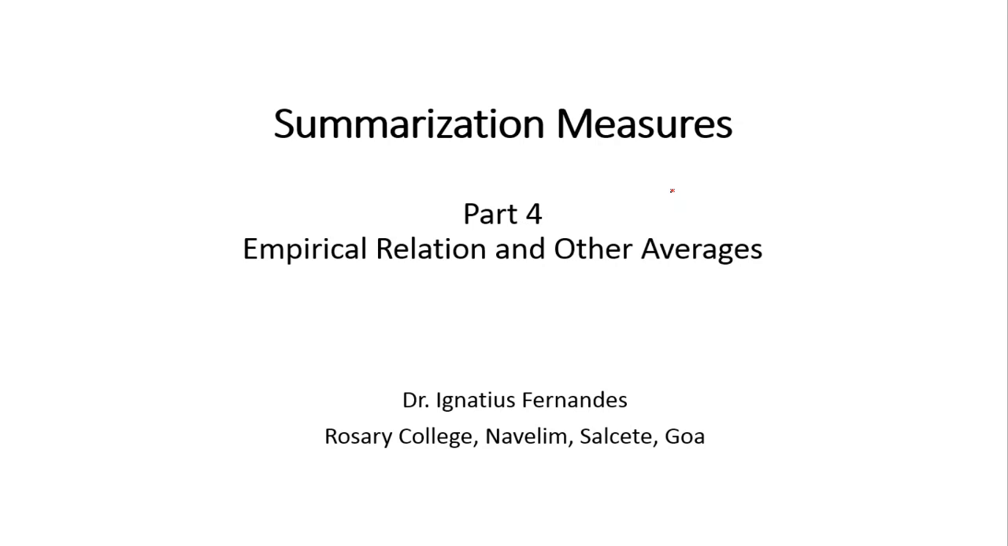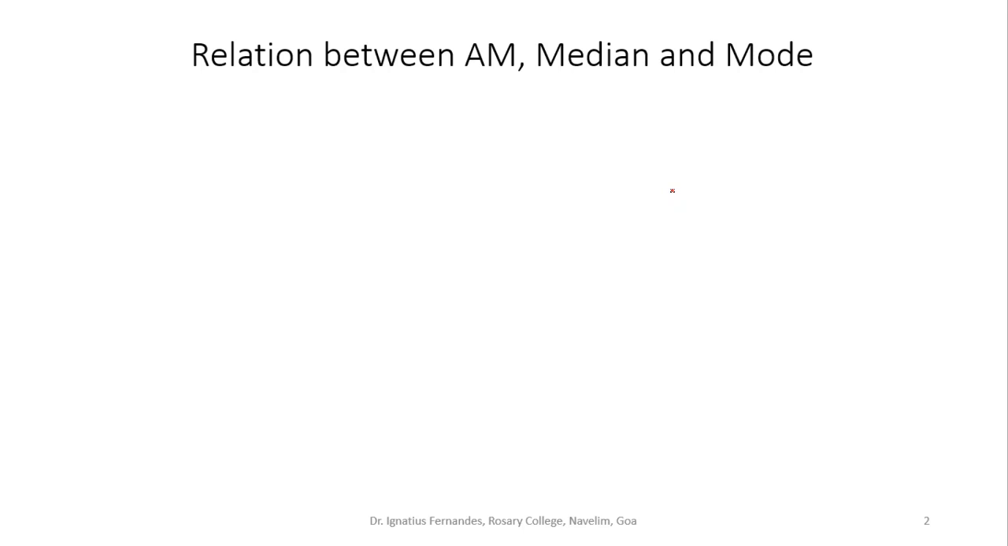We also know that there are sometimes difficulties in calculating these measures, depending on what kind of data we are talking about. In this case, there is a very important and useful result which gives us the relation between the arithmetic mean, median and mode. So in case one of the measures cannot be calculated or is not known, we can always compute it based on the other two.